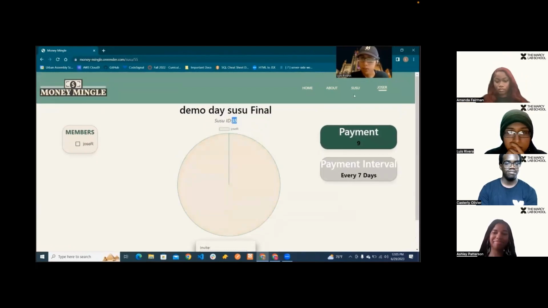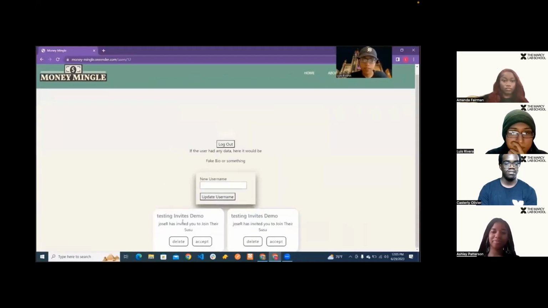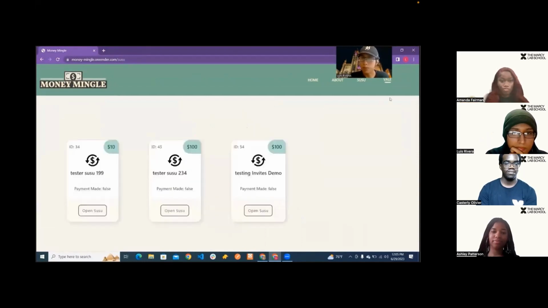Now, if I were to switch to a different account and go to the profile of this account named Valem, you can see the invites of the Susu I just sent. I can either choose to delete a Susu, which removes it from my profile, or I can accept an invite, which brings me to this Susu page as well. And you can see it was also added to my list of Susus.